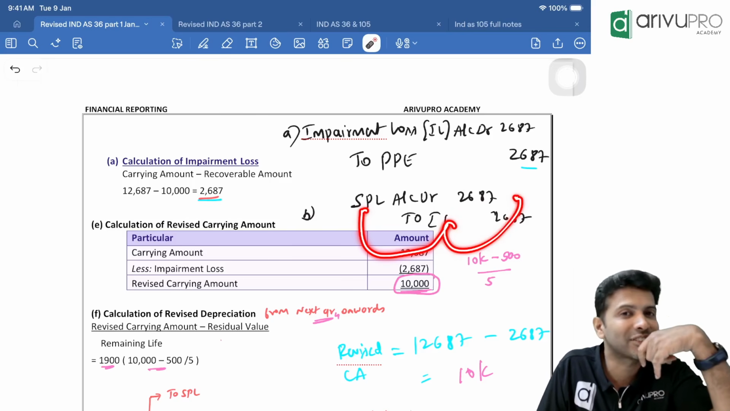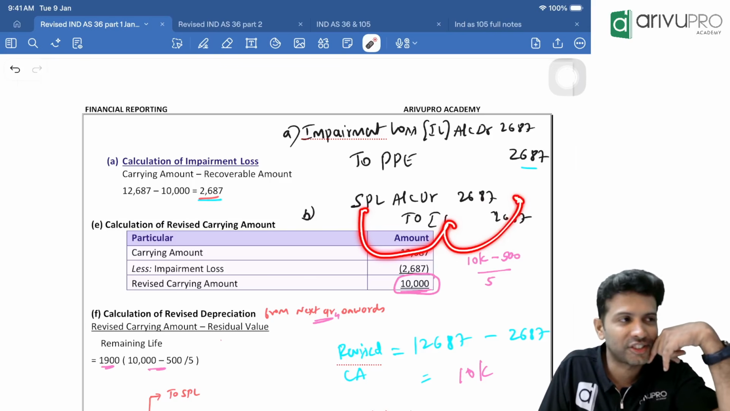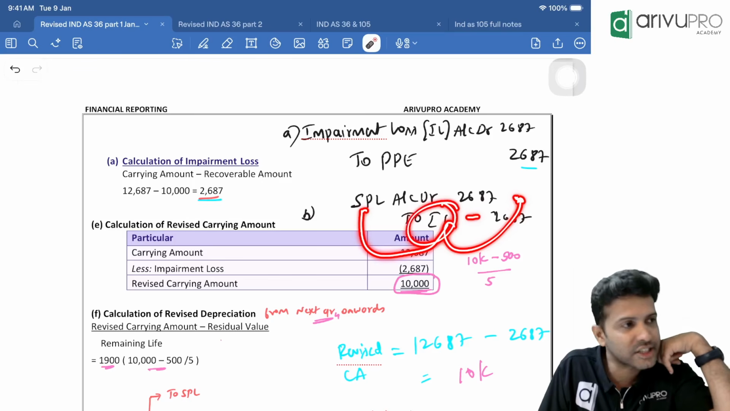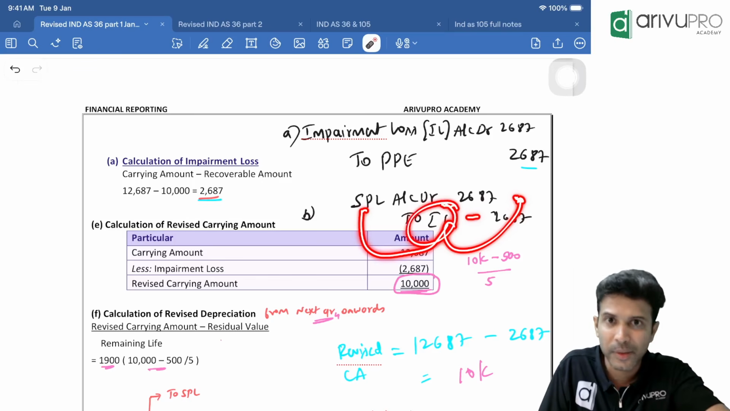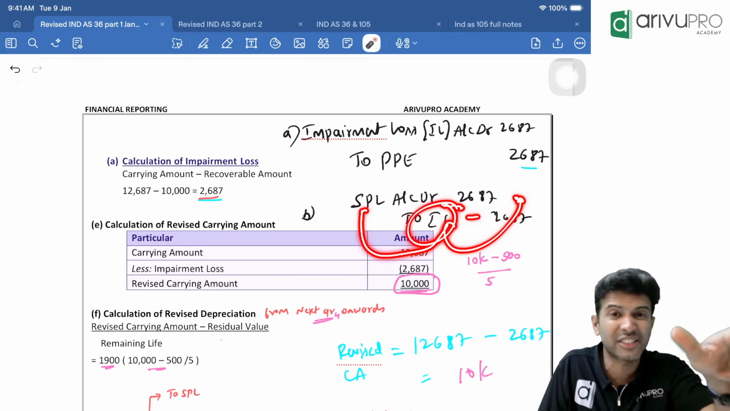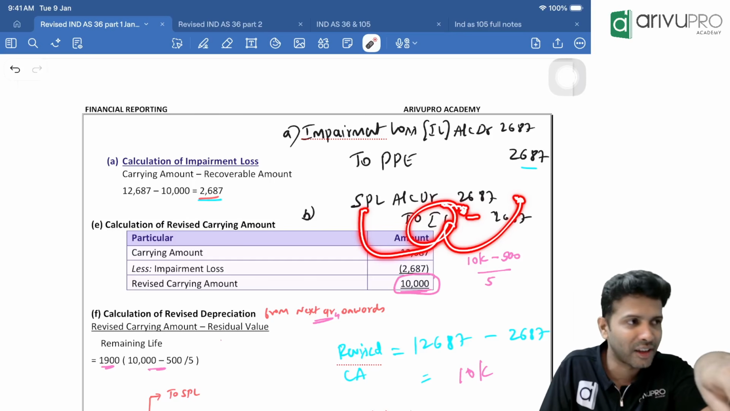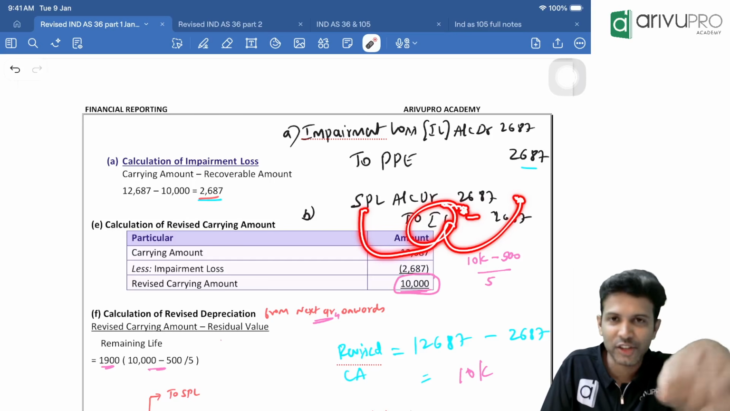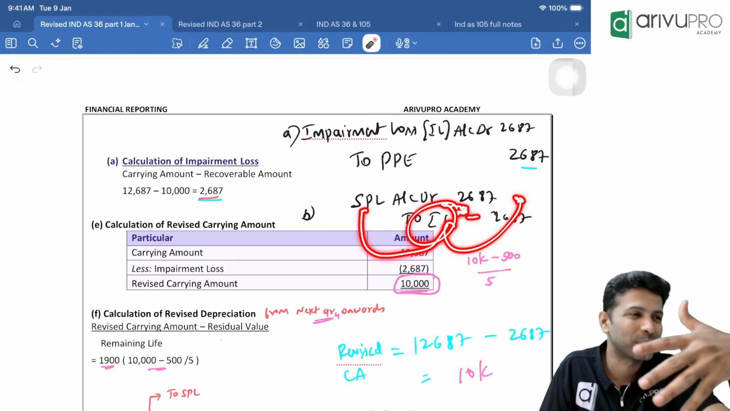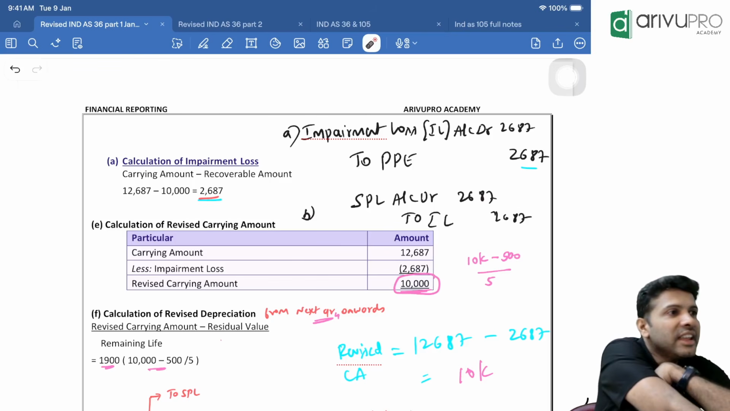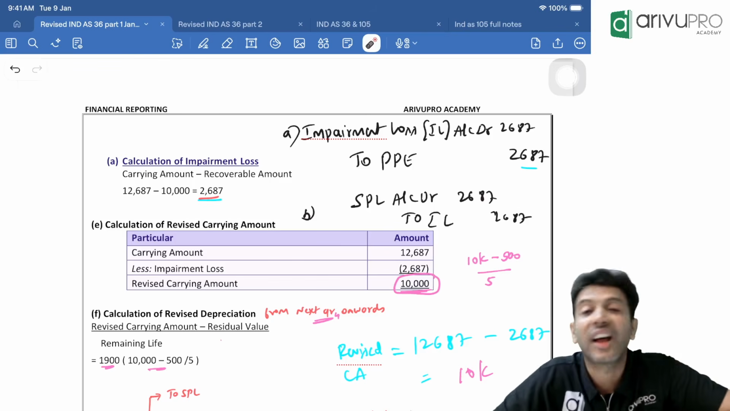Would you like to take a guess? You know this. Can you take a guess without looking at your book? Instead of transferring impairment loss to SPL, it can also be adjusted with some other reserve. We have done this reserve in Ind AS 16 and Ind AS 38, where we used to call this reserve OCI. What sort of reserve is this now? Perfect. It is revaluation reserve, RR.